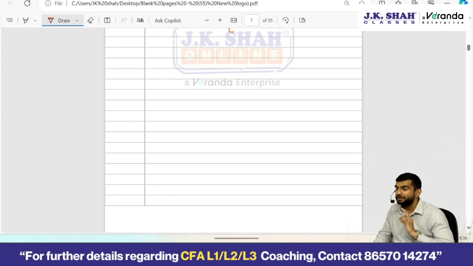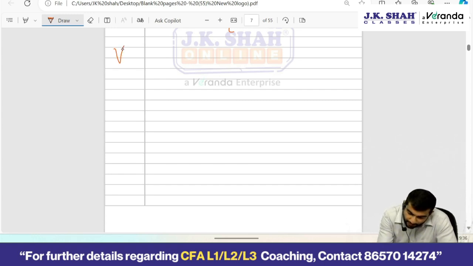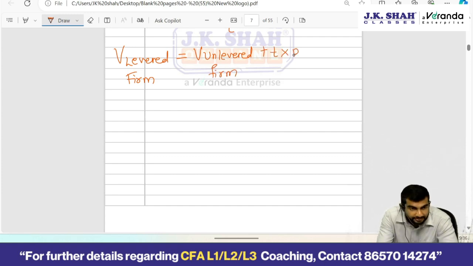Now it is difficult to calculate the value of financial distress. If at all they mention it, they will give it to you in the question. Okay. So value of levered firm is equal to, levered firm means the firm with debt, value of unlevered firm without debt plus tax benefits on the debt minus present value of costs of financial distress.